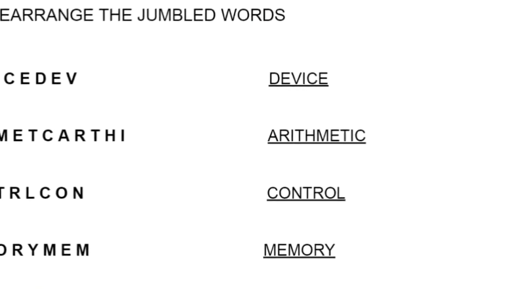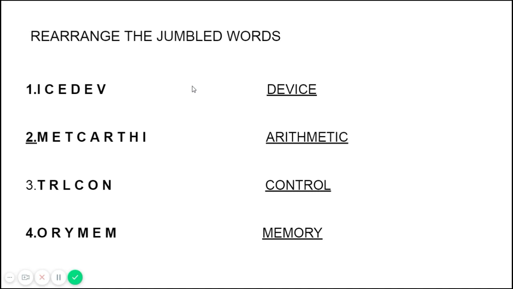First exercise is rearrange the jumble words. What does jumble word mean? Jumble means words are not in the right order. It is in disorder. Now we have to make it in order to make it a meaningful word.